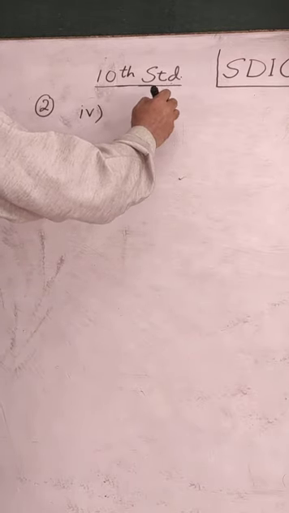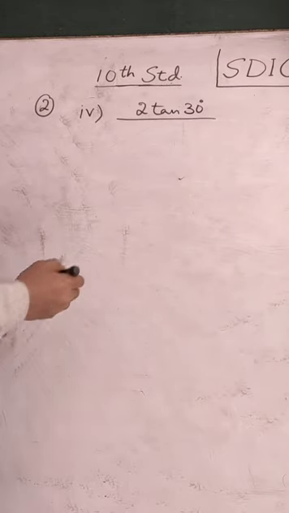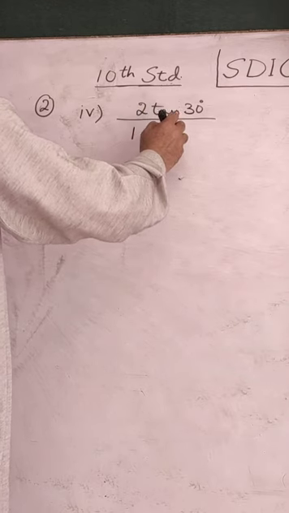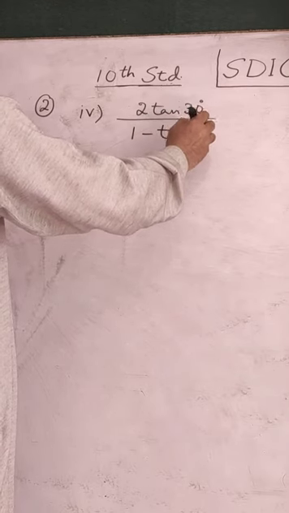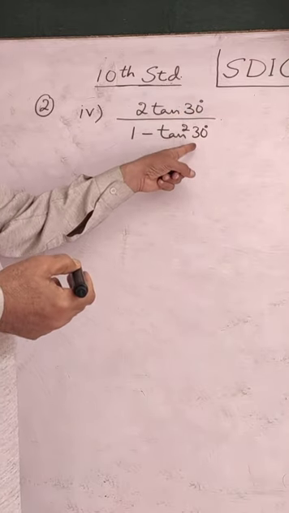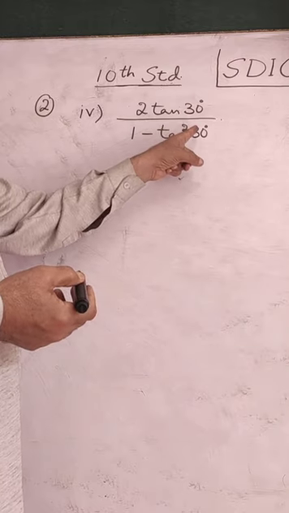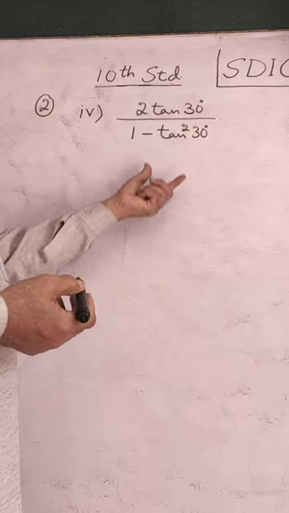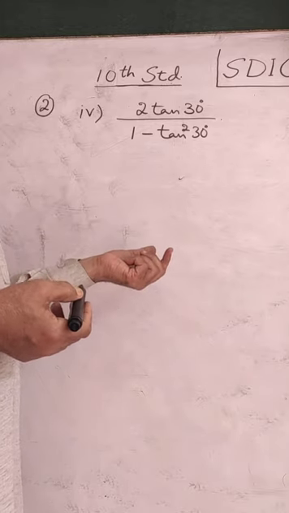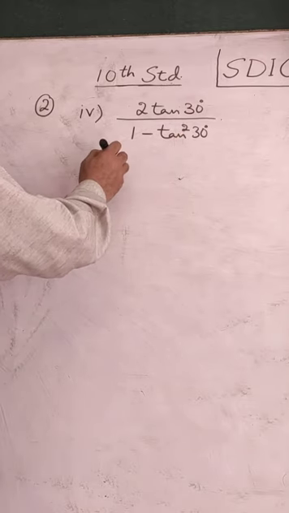It is 2 tan 30 degrees divided by 1 minus tan square 30 degrees. Again, you have a specific angle given. It was only in case of third part that angle was not specific there. That is why we did not have the direct solution. Indirectly we used options. To solve this, we'll again use the values from the table.